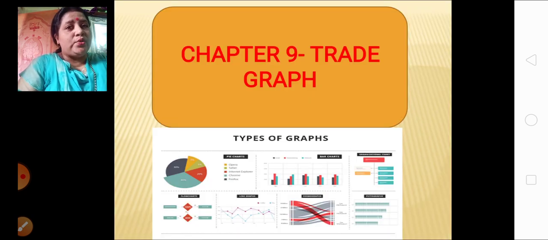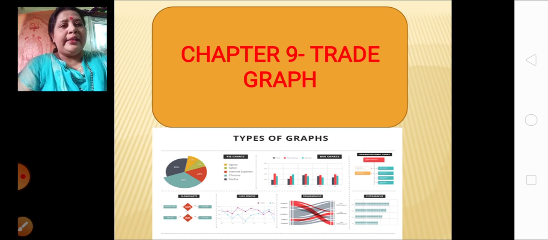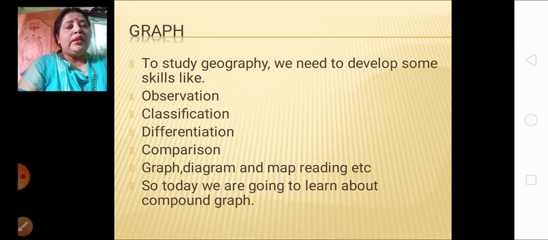Now we are going to learn something else over here. That is, we are going to learn about the graph. Why? Let's see. To study geography, it is not just to read the textbook and be over. When we want to study geography, we need to develop certain skills in us. And what are those skills? Observation is very important. Classification plays a very important role.